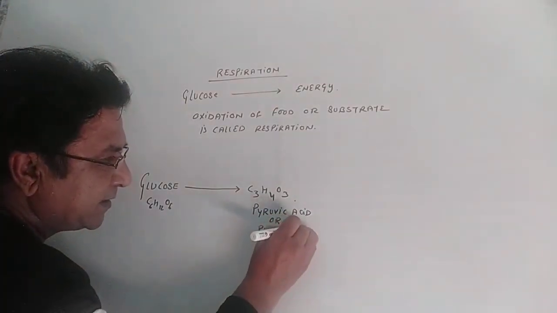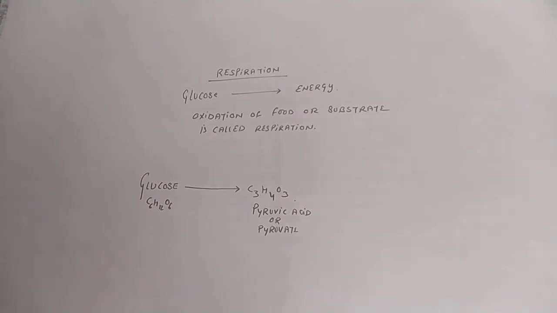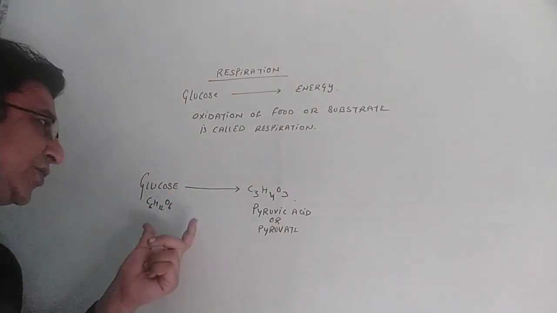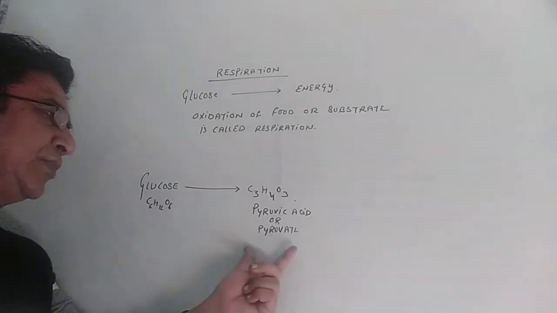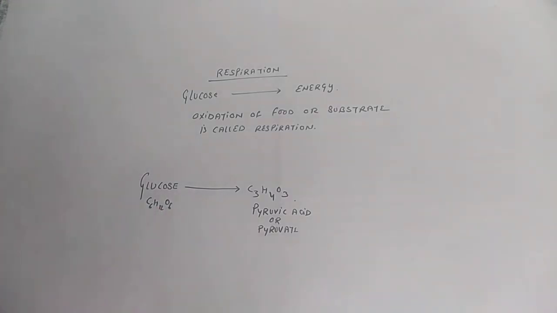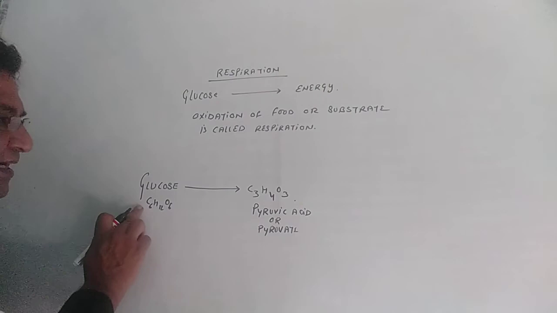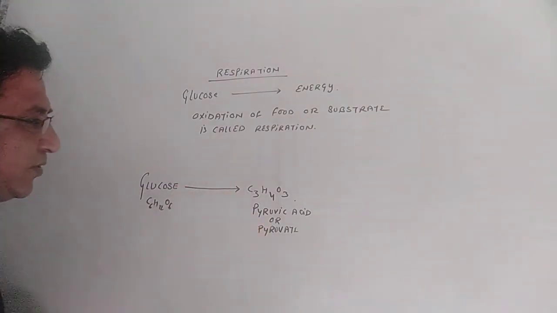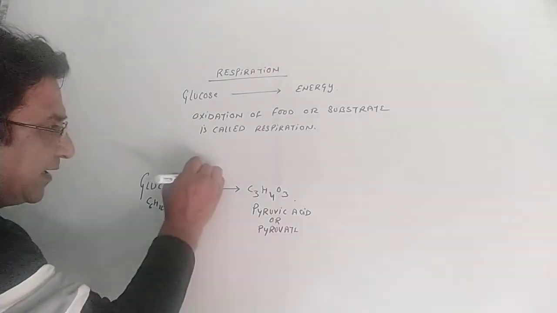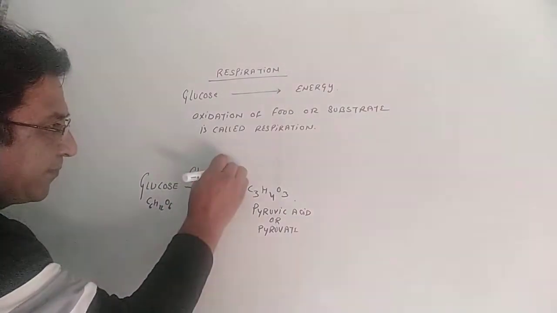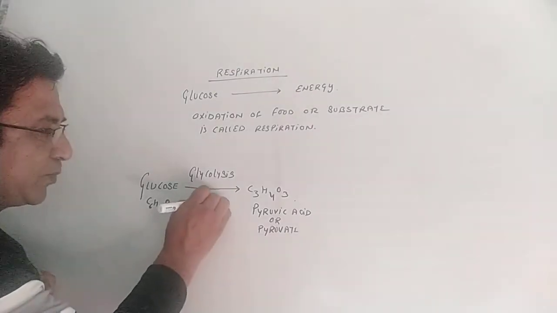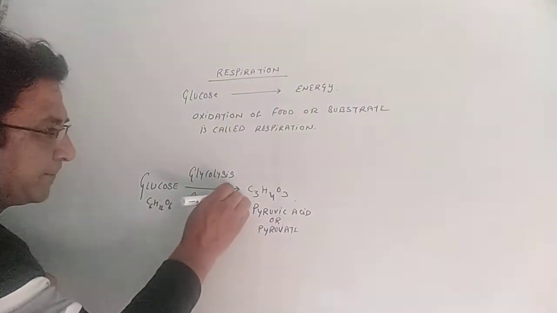So whether anaerobic or aerobic respiration, whatever method we adopt, before that glucose has to be broken down into pyruvic acid, means the 6 carbon compound breaks up into the simpler 3 carbon compound, and this process is called glycolysis. It occurs in the cytoplasm of the cell. Remember.